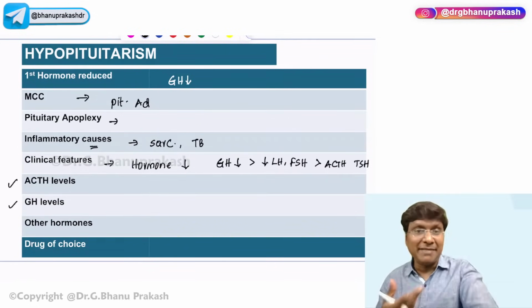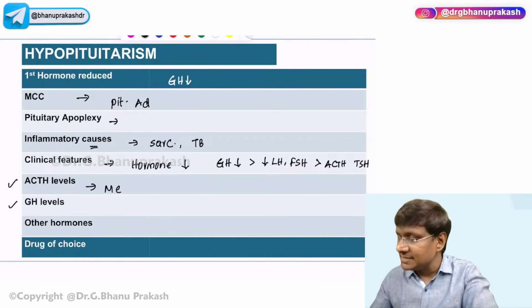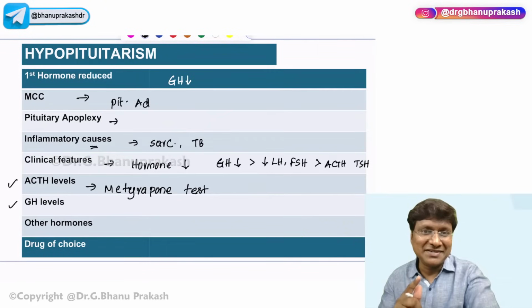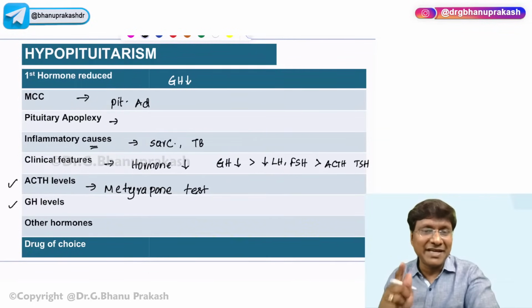Then how will you check the levels of the ACTH? The levels of the ACTH are tested by what is called the metirapone test. Okay. Now, what exactly is this metirapone test? Metirapone test is the one which will increase the ACTH levels. Basically, metirapone will decrease the corticosteroid levels. When corticosteroid levels are reduced, what should happen to the ACTH? It should increase, right? So whenever you give metirapone, ACTH should increase. But in spite of giving metirapone, if the ACTH does not increase, that is suggestive that there is some pathology within the pituitary.